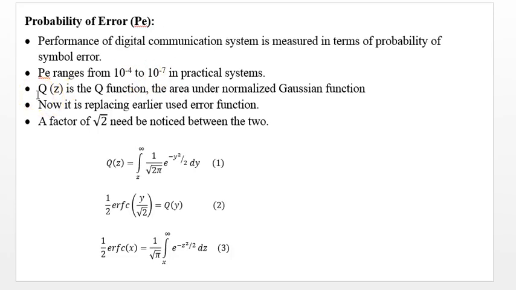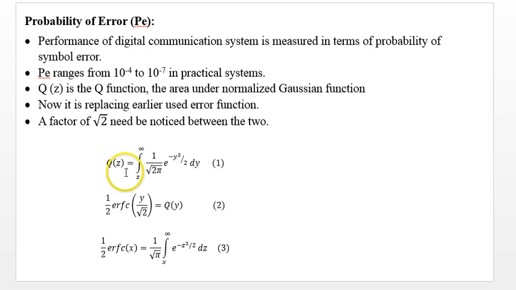Q(z) is the Q function. This is an important introduction because earlier the Q function was not used; we were using the error function. The Q function is the area under the normalized Gaussian function. This is now common in defining the bit error rate. Now it's replacing the earlier used error function, and you have to notice from these definitions that there is a factor of root 2 between the two.